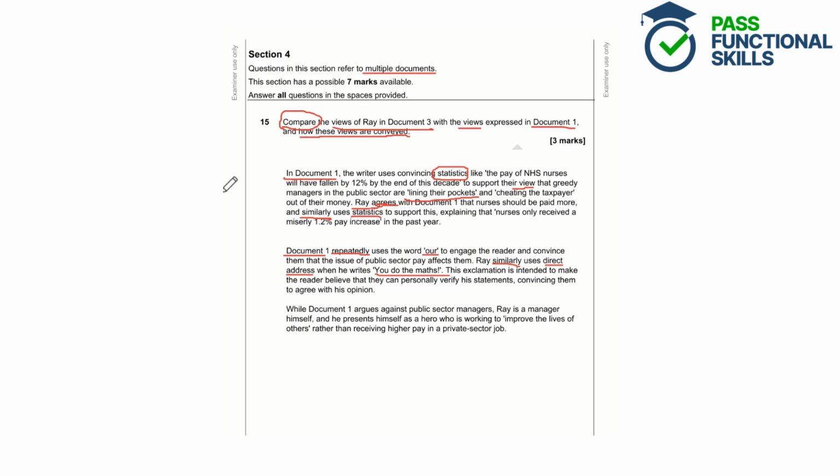So to round off then, the answer answers the question fully. So it compares the views of Ray in document 3 and the views in document 1. It talks about the specific views and also the methods the writers use to convey their views. And it's also made sure to directly compare them. So it said how similar or different the views are.